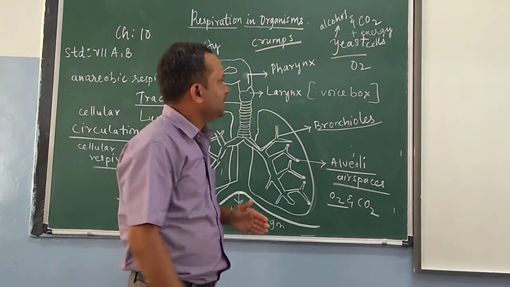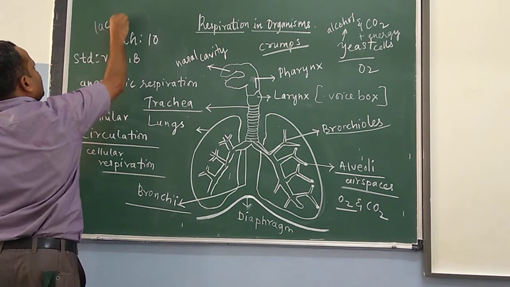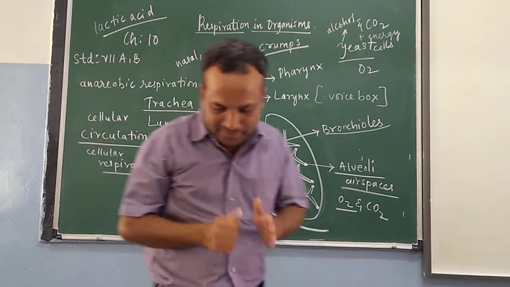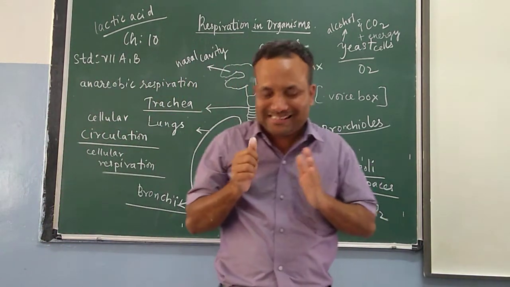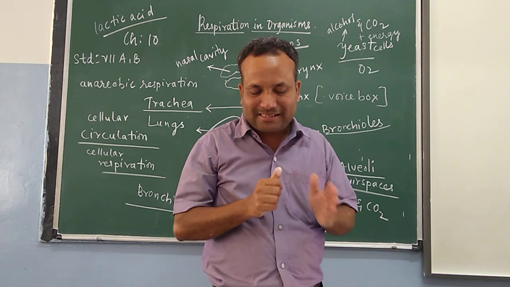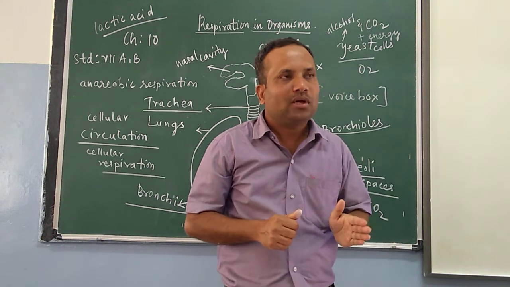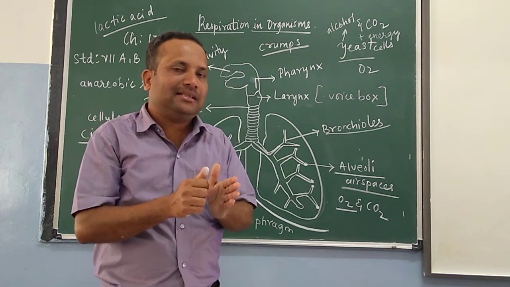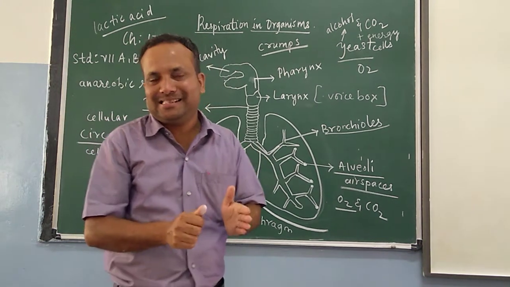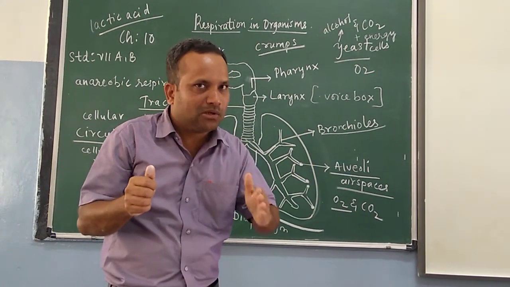So when there is half breakdown of glucose, it produces a very important product: lactic acid. So this lactic acid is accumulated in the cells. Accumulation of this lactic acid, okay children, will cause us muscle cramps, muscle pain. In which cell, when food is getting broken down? The muscle cells.